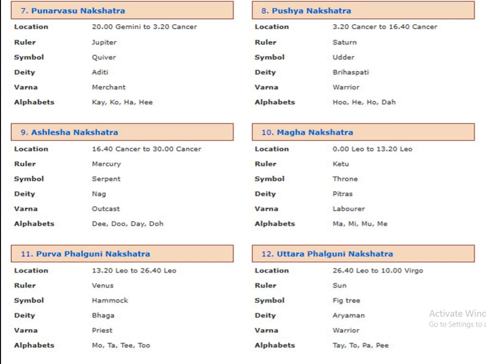The 10th nakshatra is Magha. It belongs to Ketu. It starts from 0 degrees Leo to 13.2 degrees Leo. The 11th nakshatra is Purva Phalguni, which belongs to Venus, which starts from 13.2 degrees Leo to 26.4 degrees Leo. The 12th nakshatra is Uttara Phalguni, which belongs to Sun, which starts from 26.4 degrees Leo to 10 degrees Virgo.